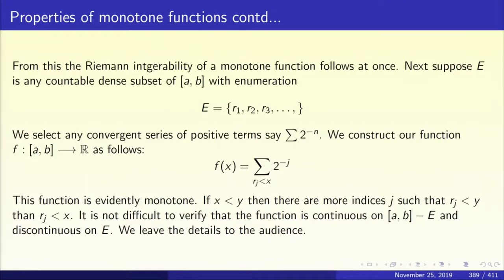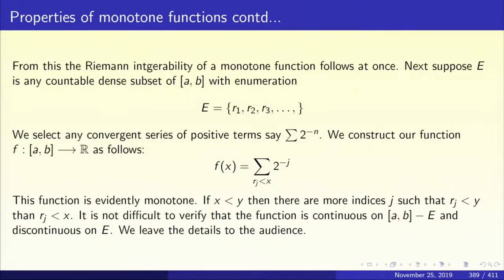So what are we saying? We are saying look at those r_j's which are less than x. Suppose r1 is less than x, r3 is less than x, r4 is less than x and everything else is bigger than x. Suppose that is the situation. Then r1, r3 and r4. So what are the subscripts? 1, 3 and 4. So look at those terms. Take from the infinite series the first term, the third term and the fourth term and add them up. And that is your value of f of x. So f of x is the sum of those terms in the infinite series, the sum of those 2 to the power minus j such that r_j is less than x.